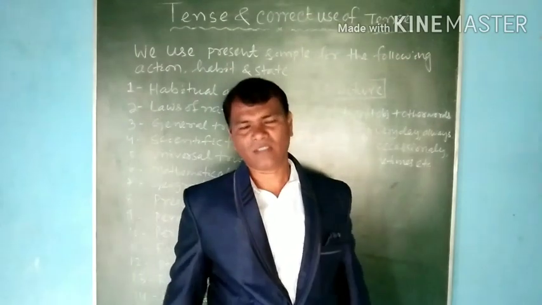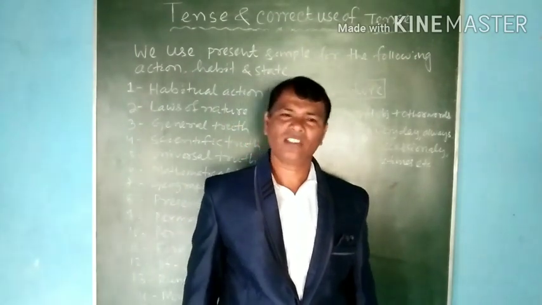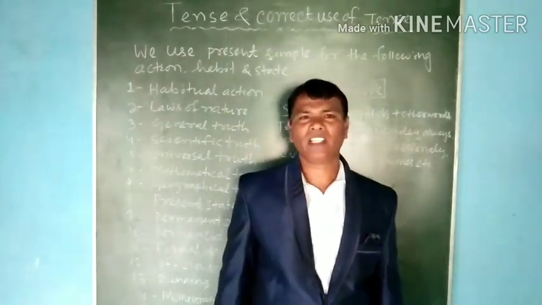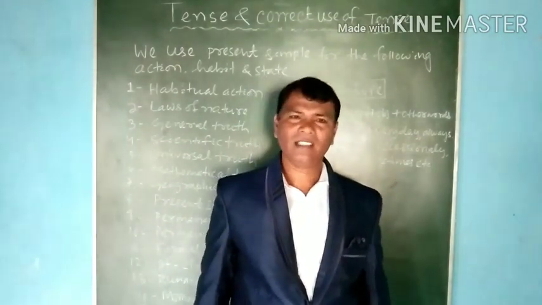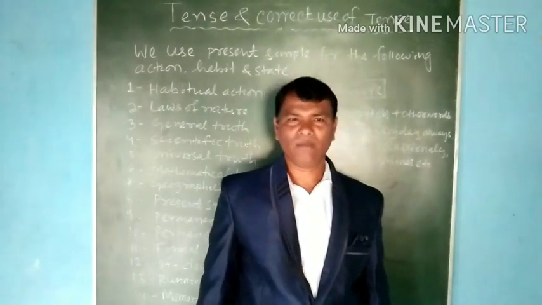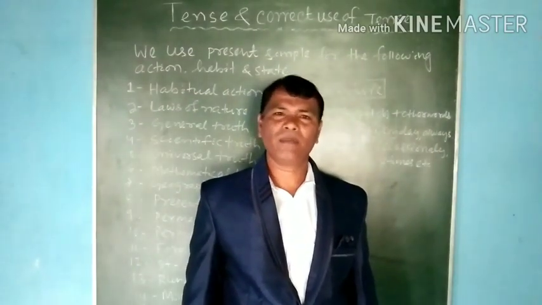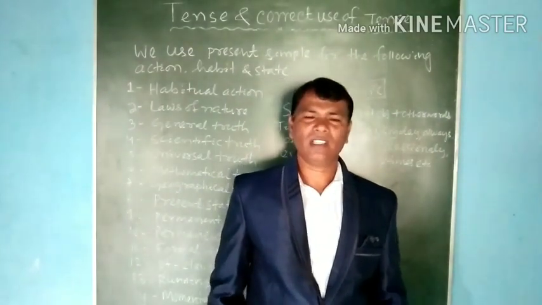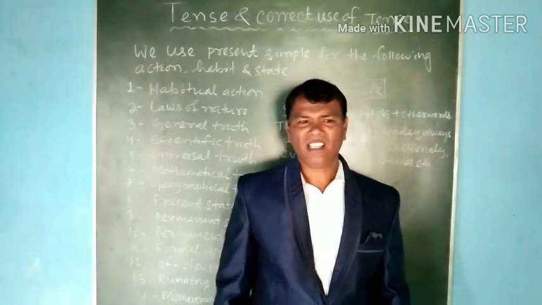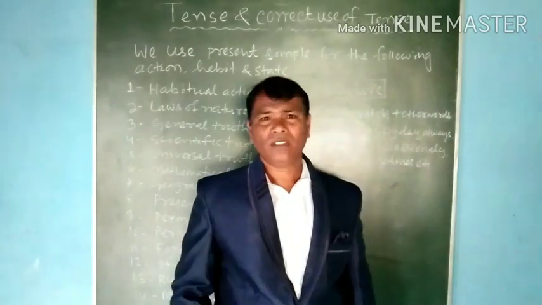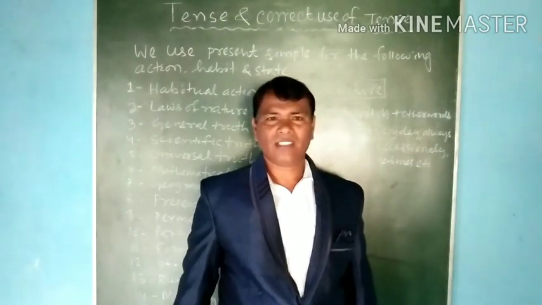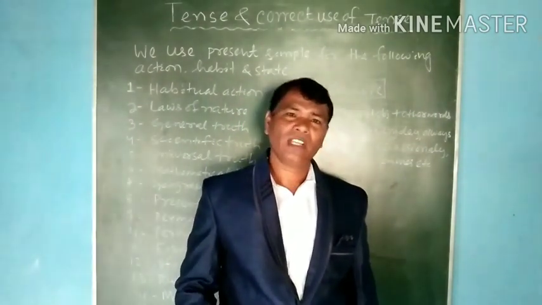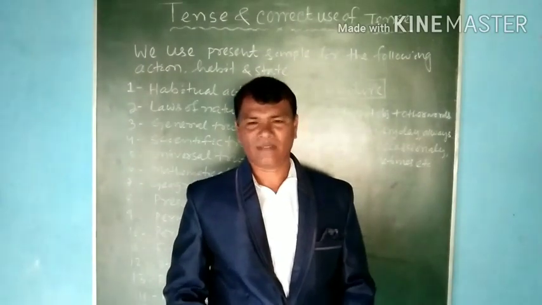So each tense has four aspects. What are they? They are simple, progressive, perfect, and perfect progressive. Simple we call indefinite, progressive is called imperfect, and perfect continuous. In this way, whatever it may be, I am not going to discuss the aspects and the tense, but I am going to present the correct use of tense and time.